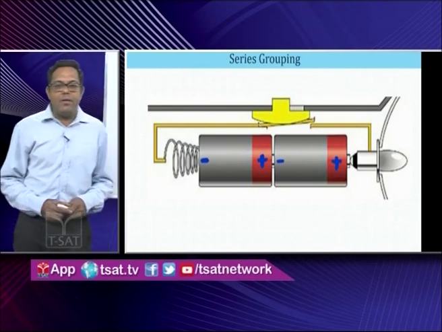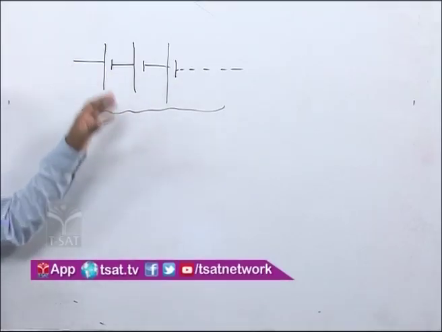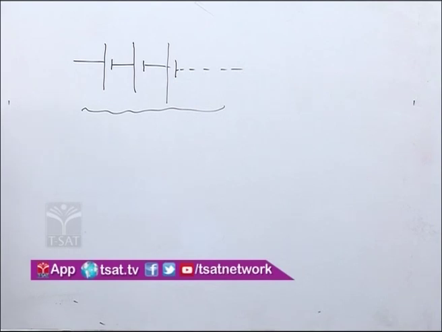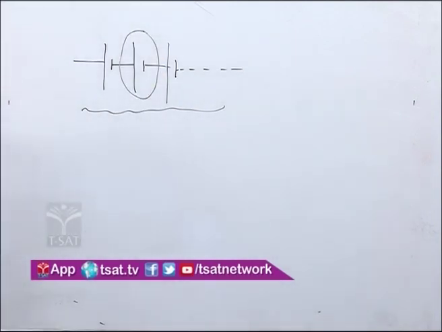Or my question is, if we have three cells, and these three cells are connected to a light, and then if I change the polarity of the second cell, will the light glow or not? That is my question. So for this, let us try to understand the basic concept of series grouping.